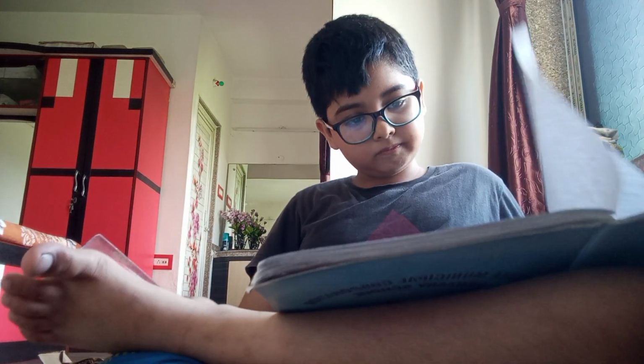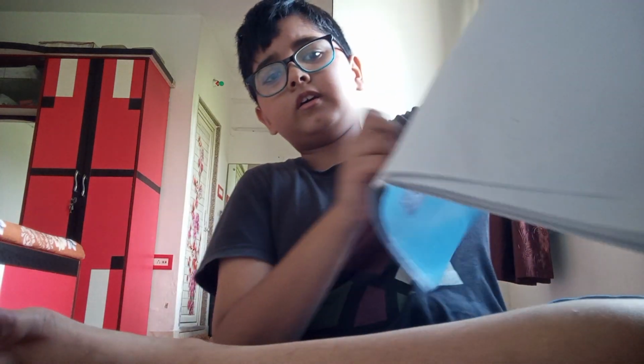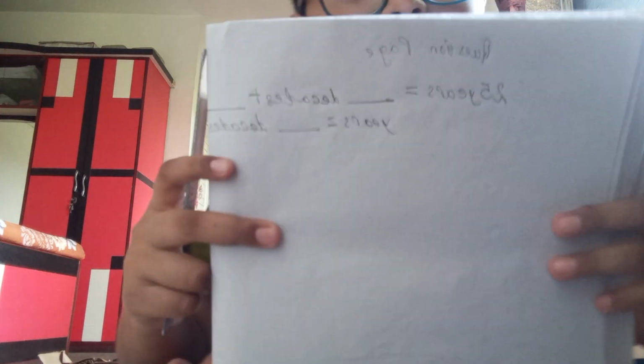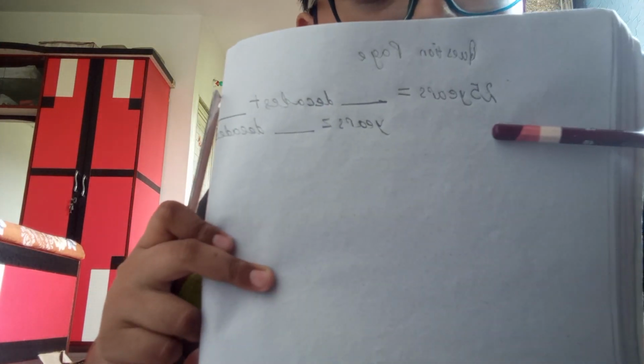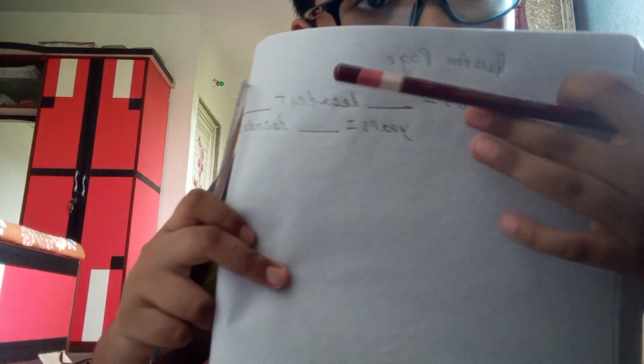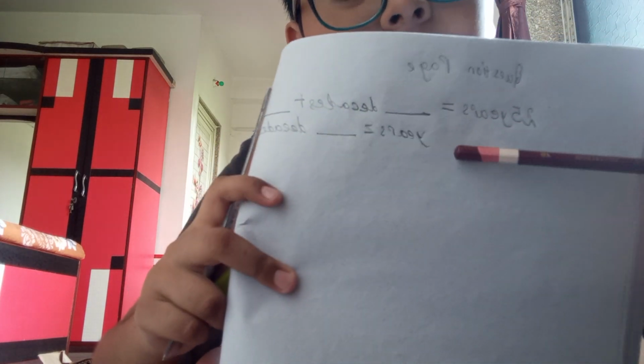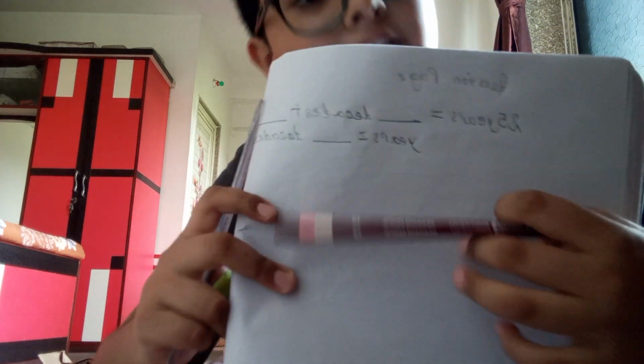Here we have this question. See the question properly. I am reading it aloud if you can't see. 25 years equals dash decades plus dash years is equal to dash decades.